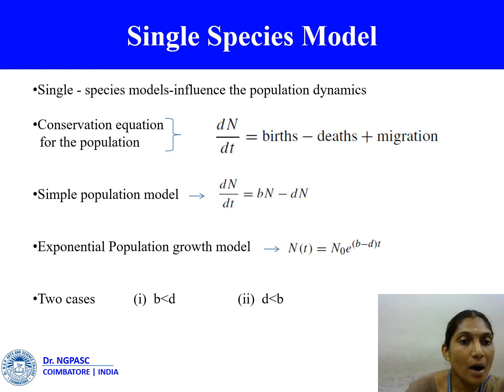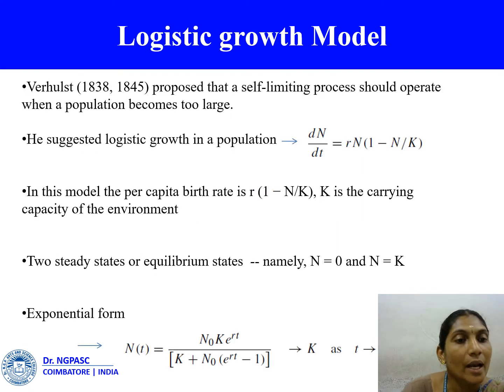If we consider the past and the predicted growth estimates for the total world population from the 17th to 21st century, it is unrealistic. Since 1990, it has grown exponentially. In the long run, of course, there must be some adjustment to such exponential growth. Verhulst proposed that a self-limiting process should operate when a population becomes too large. He suggested dN/dt is equal to r times N times (1 minus N/K), where r and K are positive constants. This is called logistic growth in population.